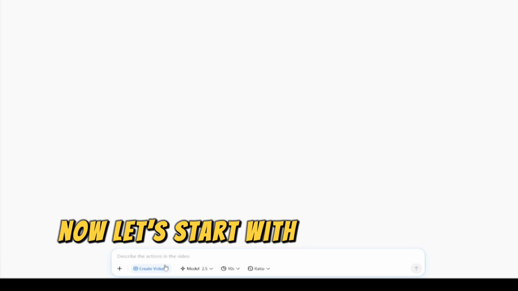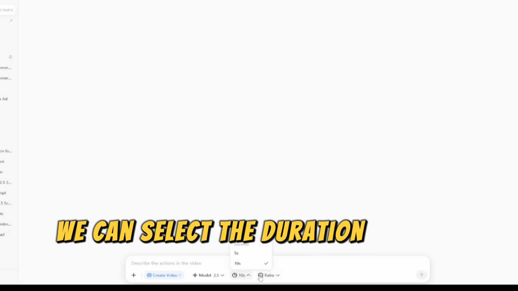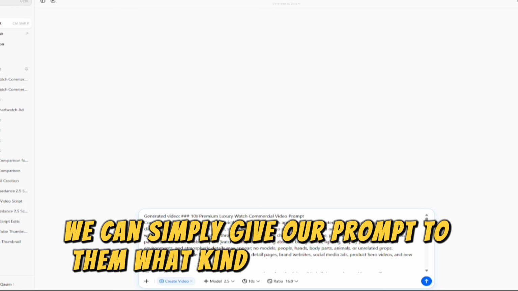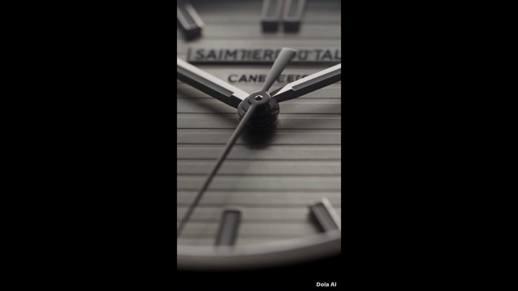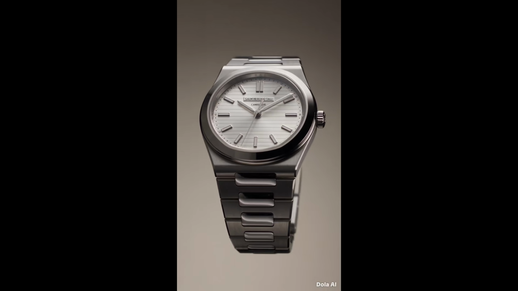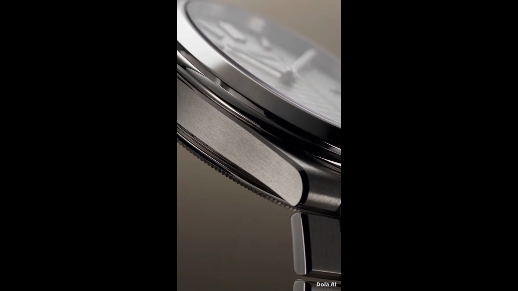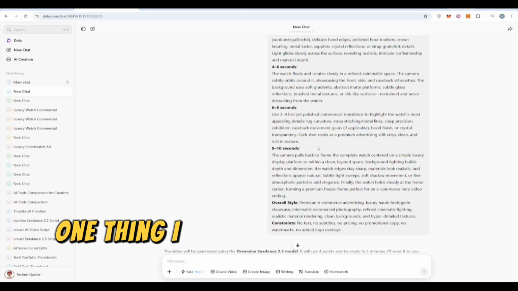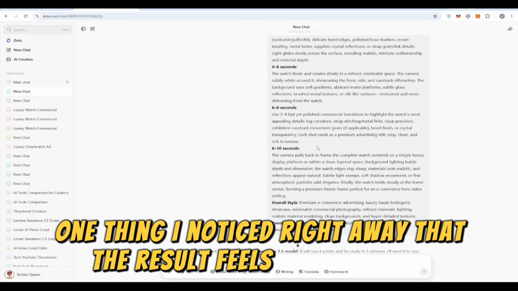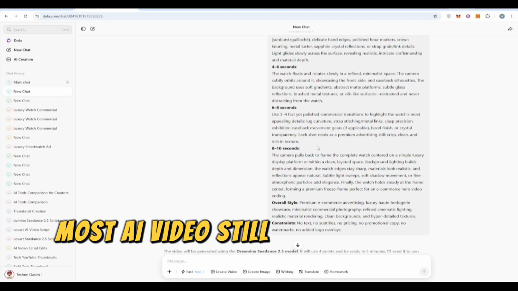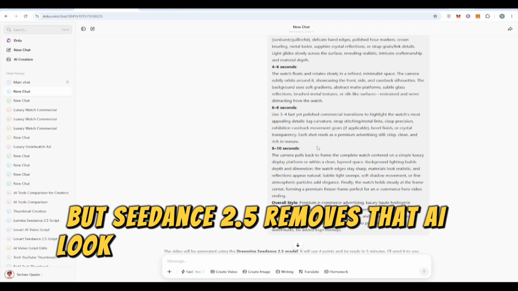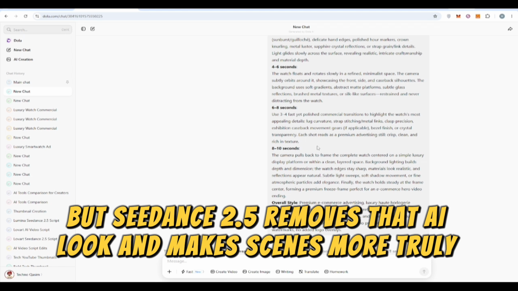Now let's start with selecting the video model. Select the duration and the ratio of the video we want. Then we can simply give our prompt for what kind of video we want. One thing I notice is that the result feels more natural. Most AI video still looks obviously artificial, but Seedance 2.5 removes that AI look and makes scenes more truly layered.